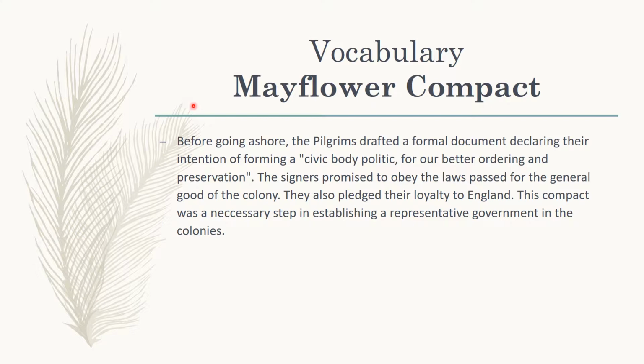Mayflower Compact. Before going ashore, the Pilgrims drafted a formal document declaring their intention of forming a civic body politic for our better ordering and preservation. The signers promised to obey the laws passed for the general good of the colony. They also pledged their loyalty to England. This compact was a necessary step in establishing a representative government in the colonies. So basically they made this agreement to have a government, a representative government, when they were exploring the New World.